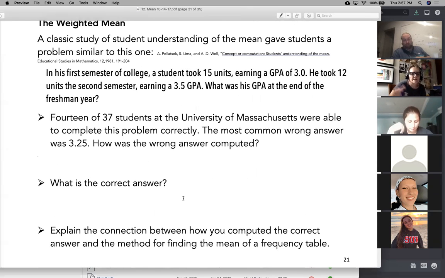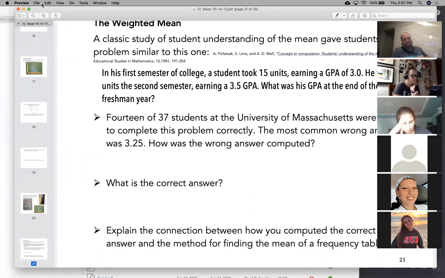We only had one. Wait, can I ask a question? Sure. I'm sorry, where did the 27 come from again on that? I forgot. Total of 27 units, 15 this semester. Oh, 27 units. Okay, sorry. All right, so 15 of the 27 were what the 3.0 was for, and 12 of the 27 was the 3.5. So you weight them, you add them, and you have the weighted mean.